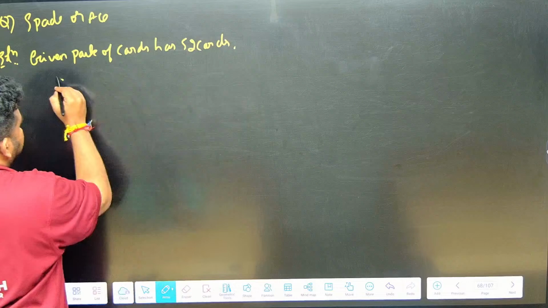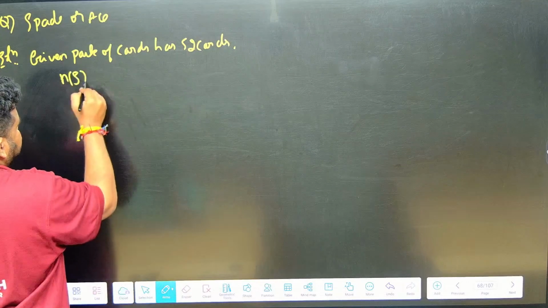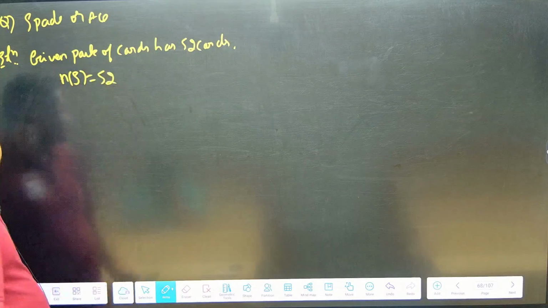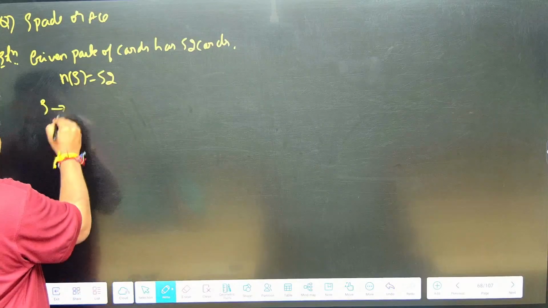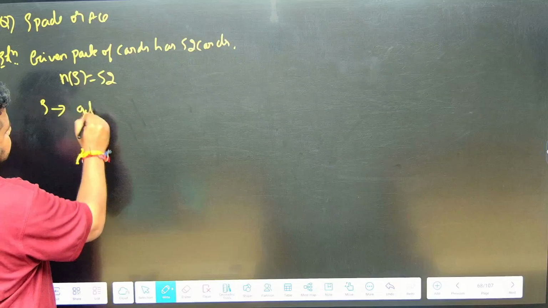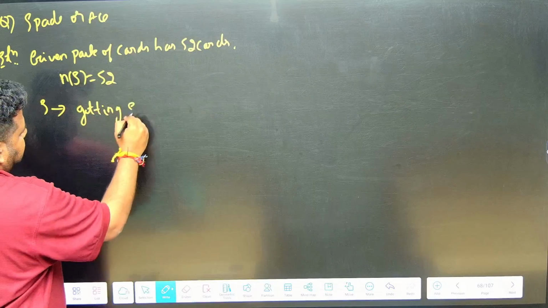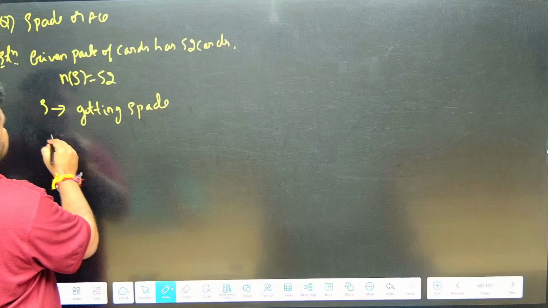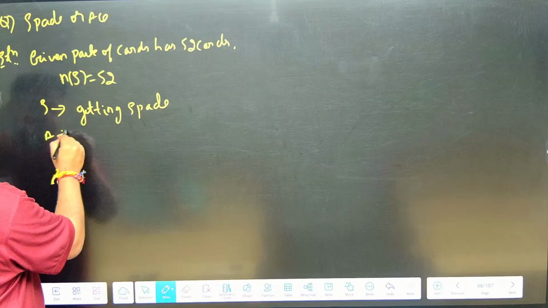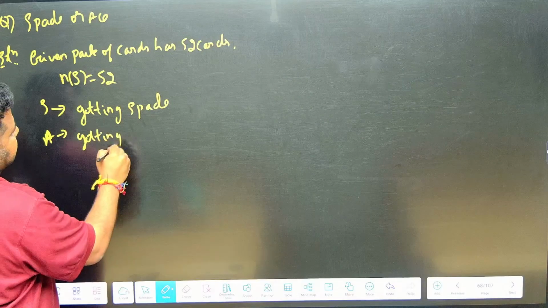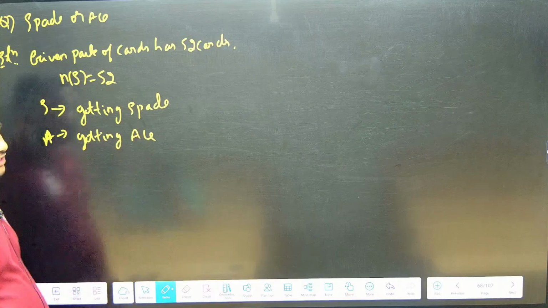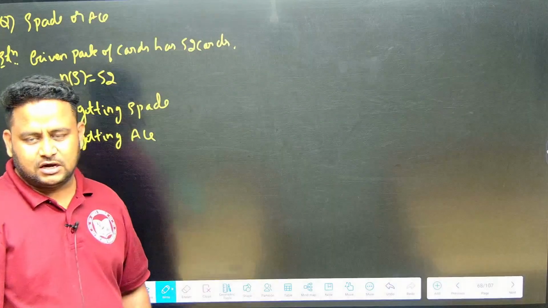That means n of S, the sample space, is 52. Let S denote the event of getting spade, and A will denote the event of getting ace.